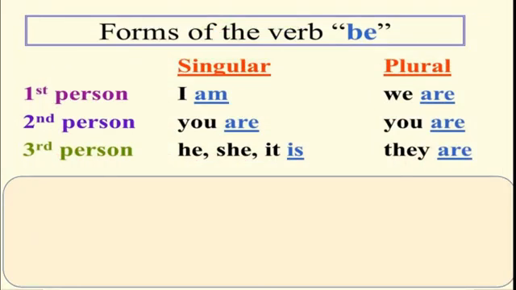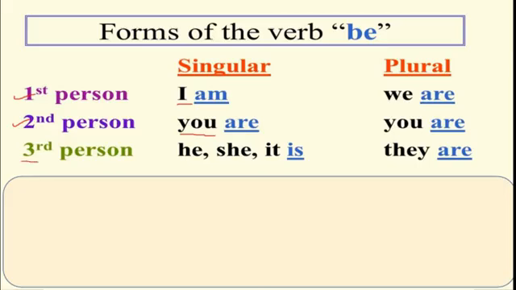See here forms of the verb be. Now dear students, first we will discuss about the first person, second person and the third person. Here this is first person, means I. Okay, always first person means I, मैं. Second person means you, means तुम, तू, तुम.